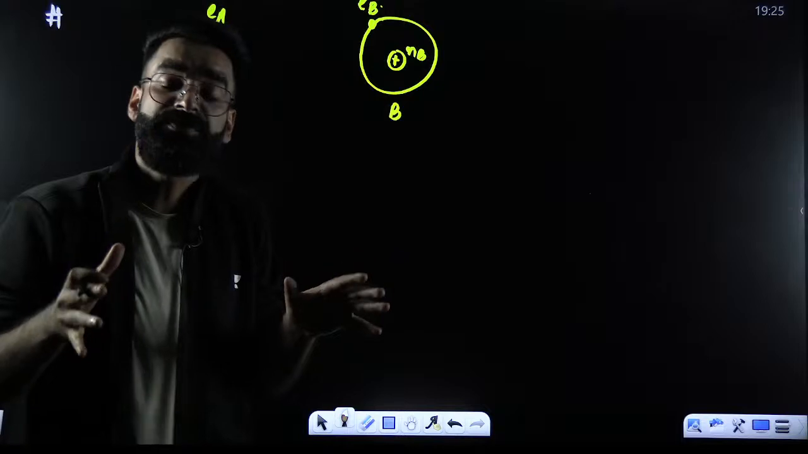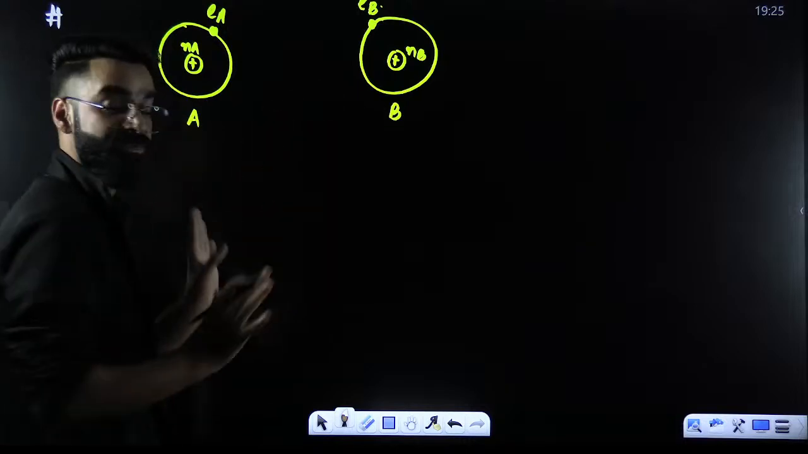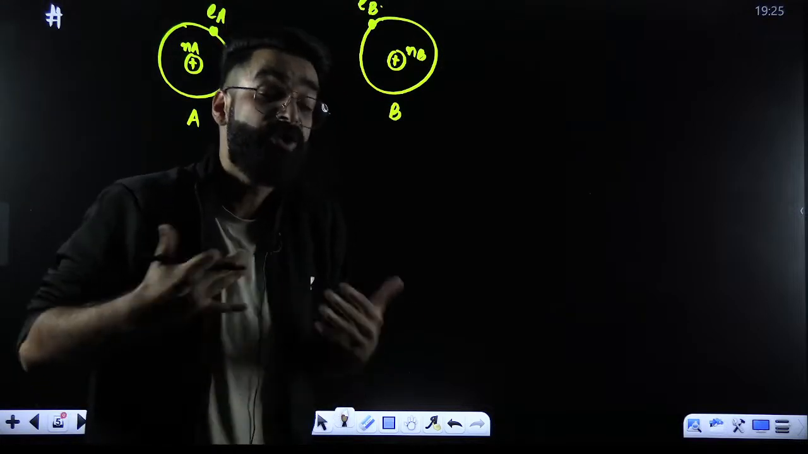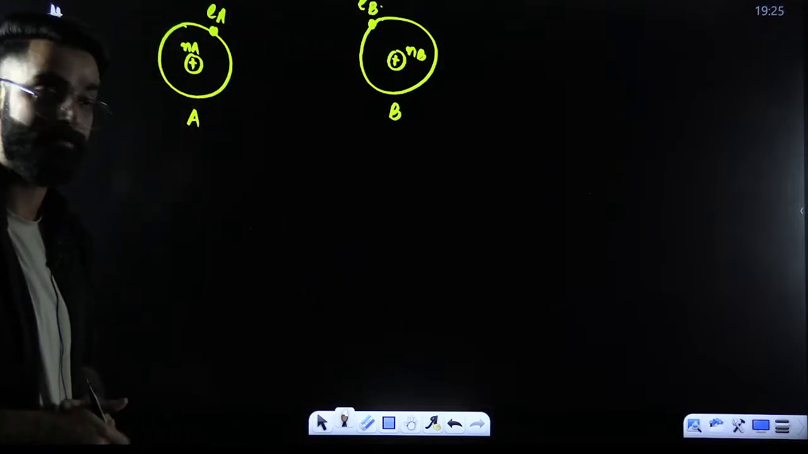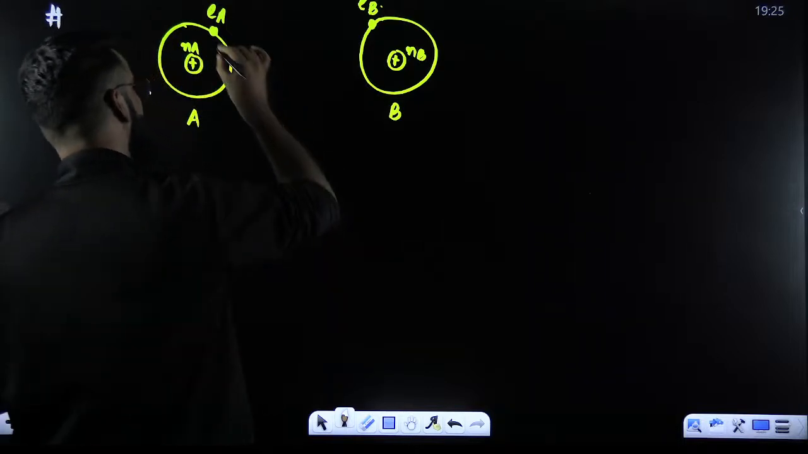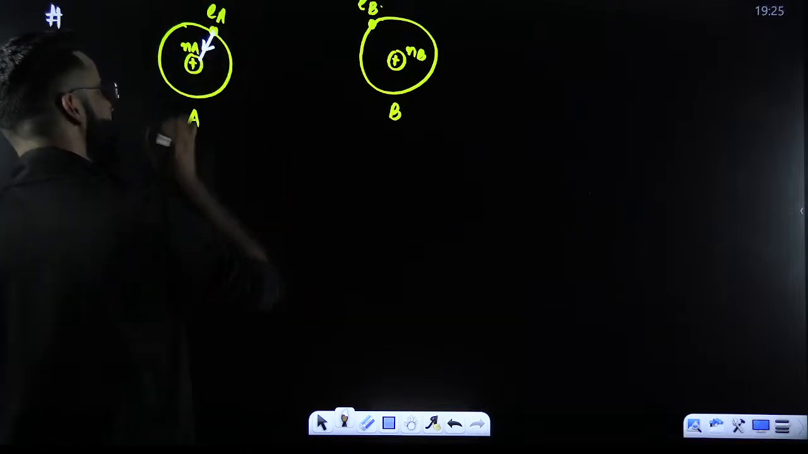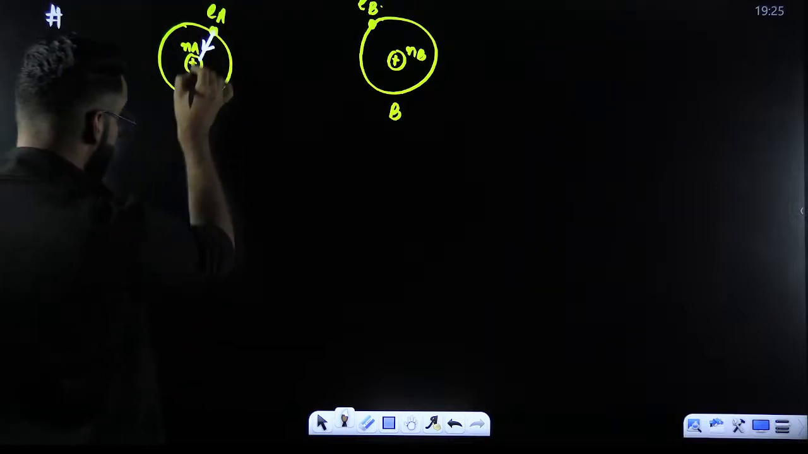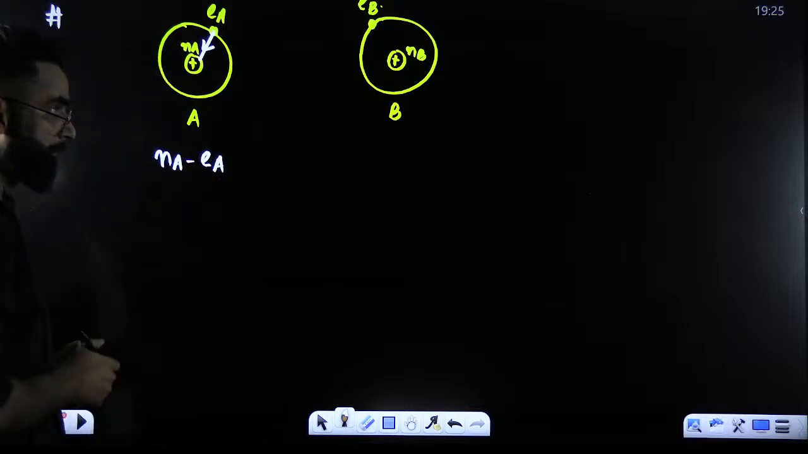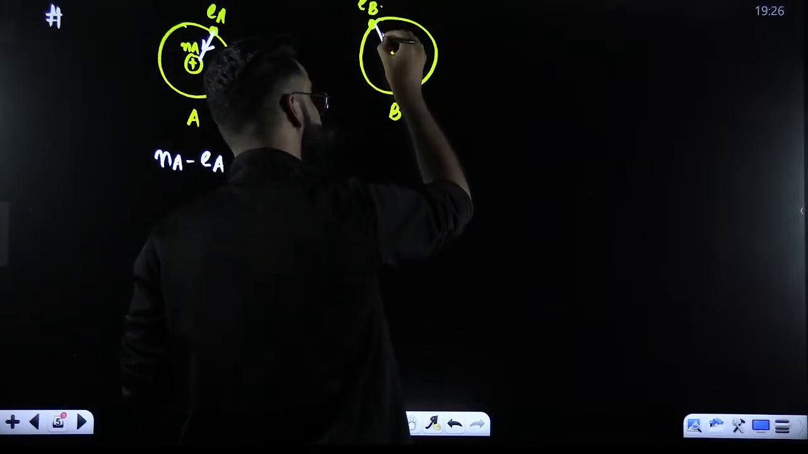Now, my dear students, first of all, let's get to know what kind of forces arise between two atoms. Let's try to understand. First of all, it's very much clear: this nucleus will be attracting its electron towards itself. So the first force of attraction which you see over here is between the nucleus of A and the electron of A. In this atom, this nucleus will be holding its electron.